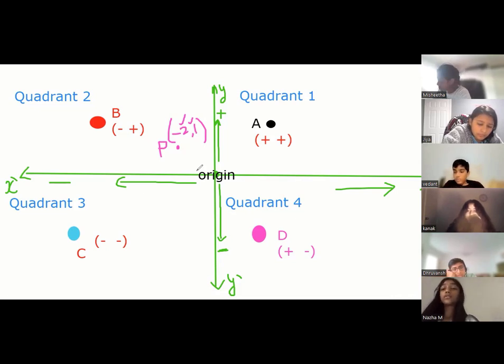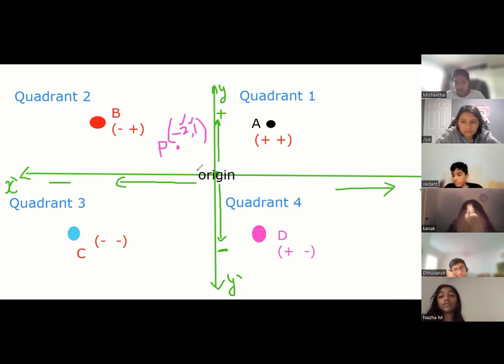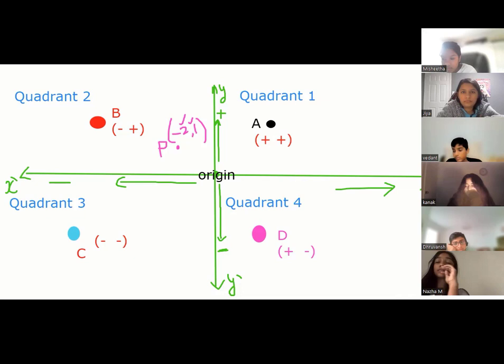The idea is, if you go positive to the right and positive up, plus plus. Go left and up, negative plus. You go down and left, negative, negative. You go right and down, plus minus. So suppose the whole space is divided into 4 quadrants. Now, I'm going to erase again because I want to make it very clear.